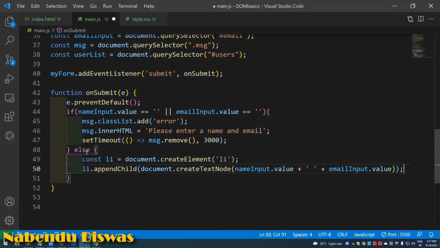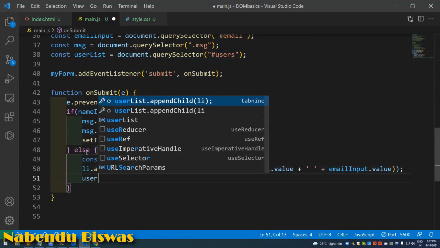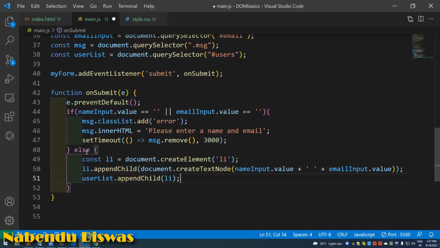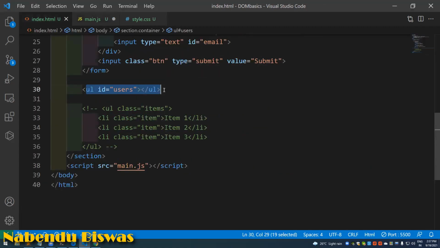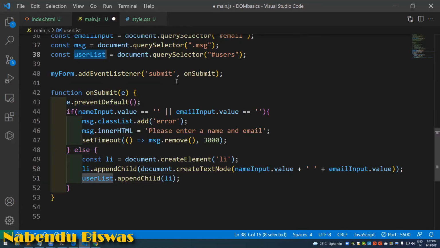So what I am doing, in li I am appending a child, and in it I create a text node, and whatever the user is inputting in the name input or email input, I am putting inside it. We will soon see what I am going to do. And then userList.appendChild li. So what is this user list? User list is nothing but this empty ul. So inside that empty ul we are creating an li list tag. After that we are done.